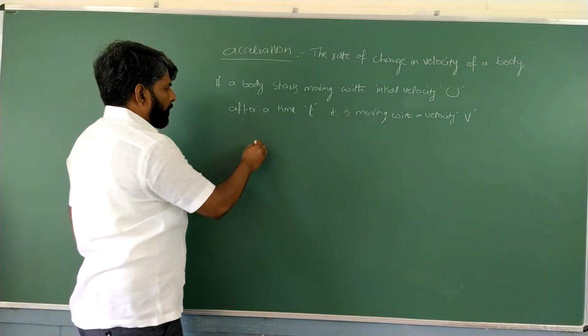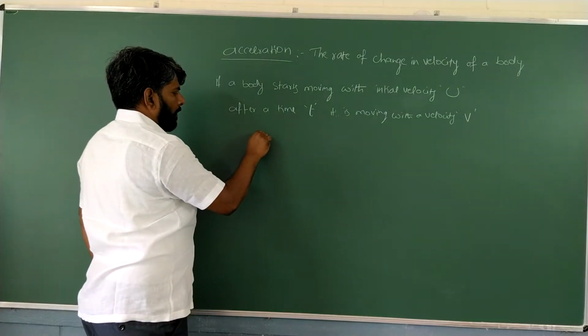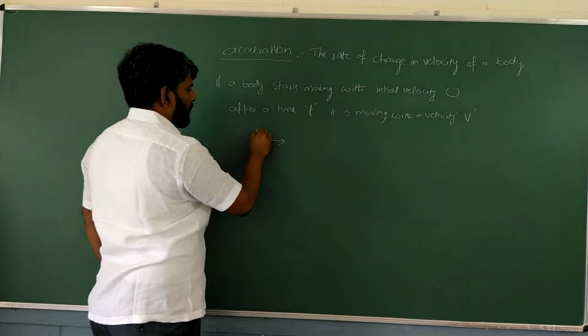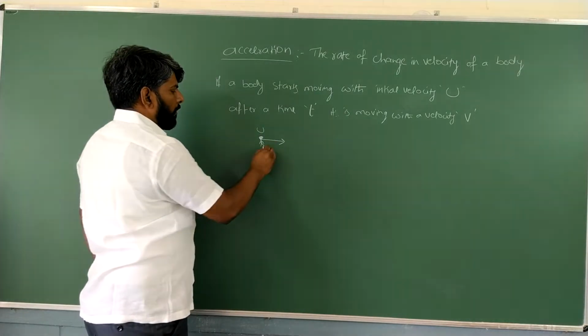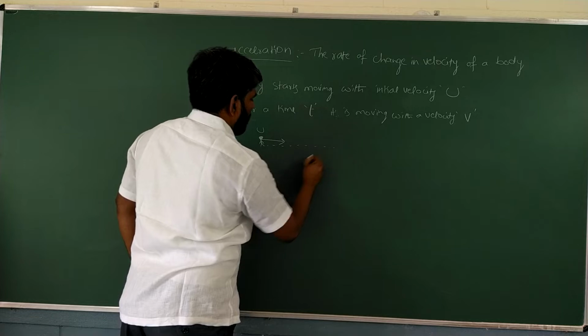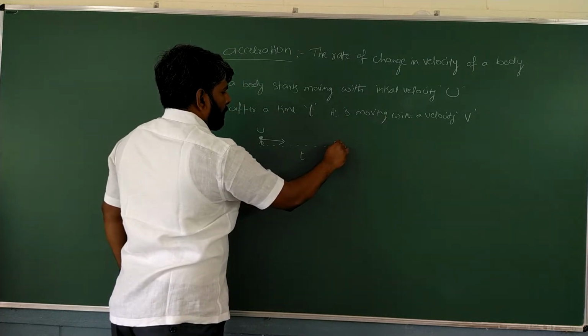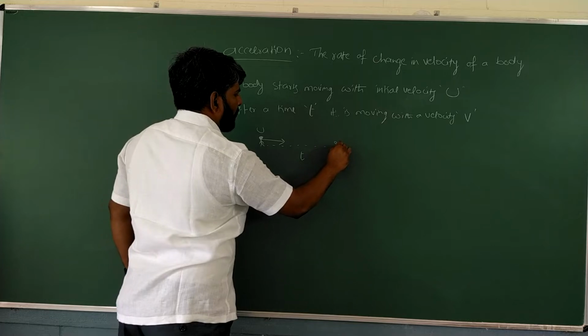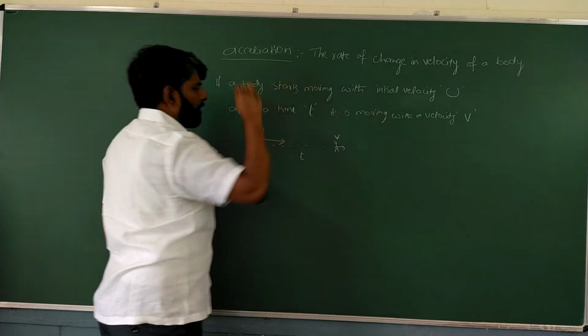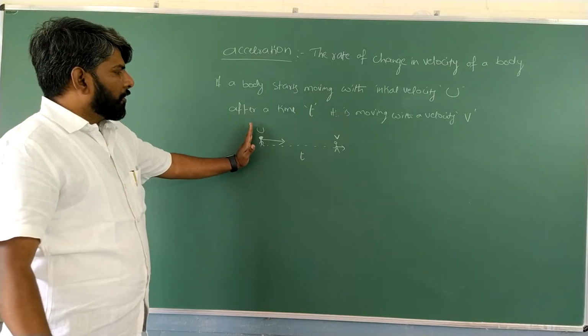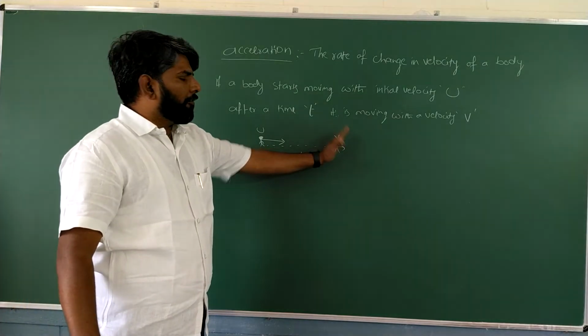That means, observe here, a body starts moving with initial velocity u, start walking. After a time t, the person is moving with a velocity v. So here, initially u, after a time t, v.